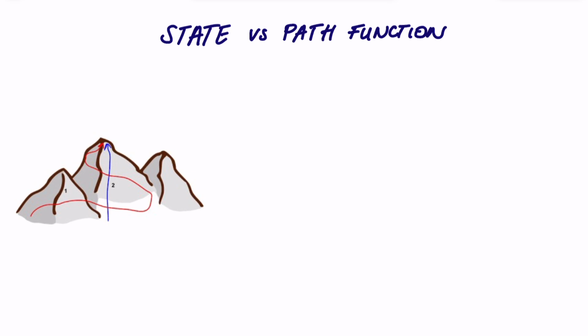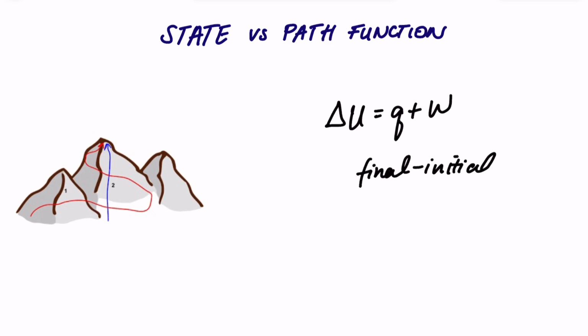So let's begin with an example formula. Delta U equals Q plus W. This is a thermodynamic formula. So a state function is something that is quite literally final minus initial. So with this equation, we would say that delta U, U final minus U initial, is a state function because it is only affected by the final value and the initial value, hence the delta U. And so this is what we call a state function.